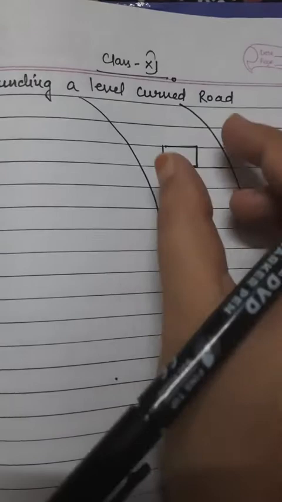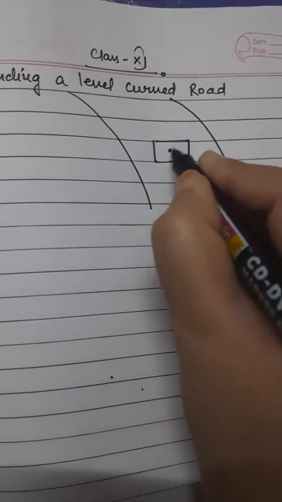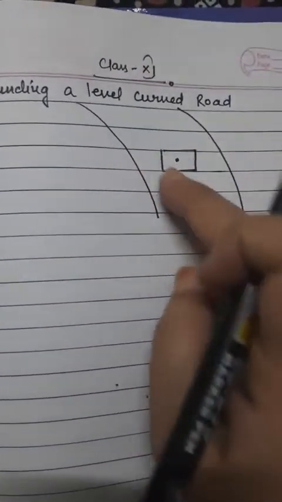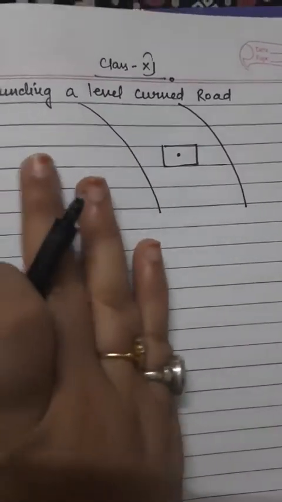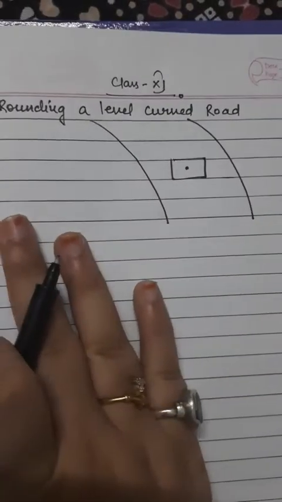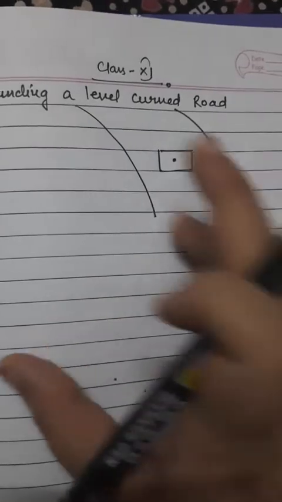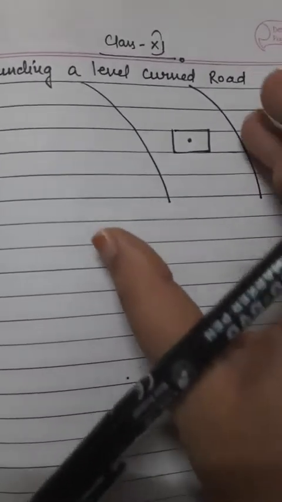And centrifugal force acts when, suppose you are a driver sitting inside the car on the driving seat. What will you feel if you take a turn? You will feel that the car is taking a turn, but your body sitting at the driver's seat is going away. Means your body will incline away from the center. This force which is felt by the driver is actually called centrifugal force.